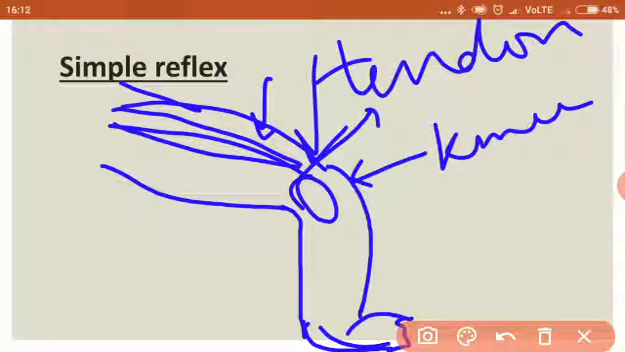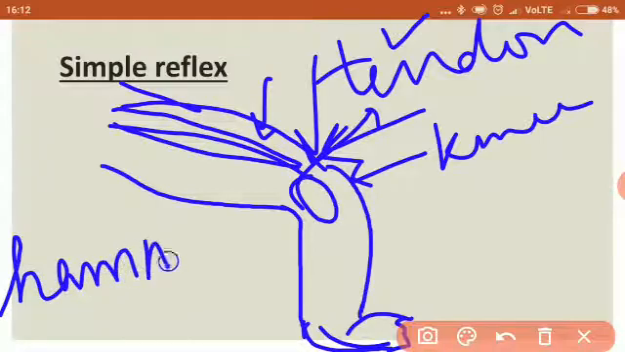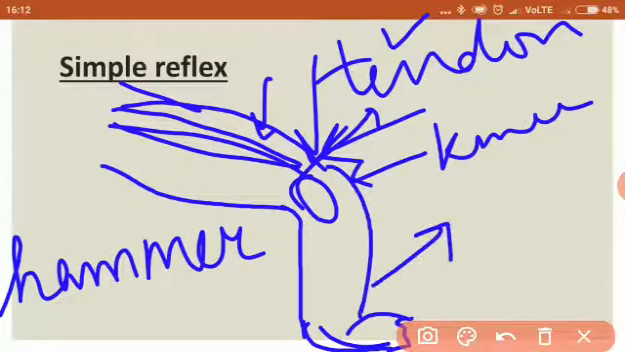You know, tendon is that connective tissue which joins a muscle to a bone. Now when you tap this tendon, you hit this tendon with some object, generally doctors do it with a doctor's hammer. Whenever you visit some neurologist or an orthopedician, you can see that. With the doctor's hammer, they will tap this, and suddenly the leg will move forward. This part of the leg will move forward. So this is nothing but the knee jerk